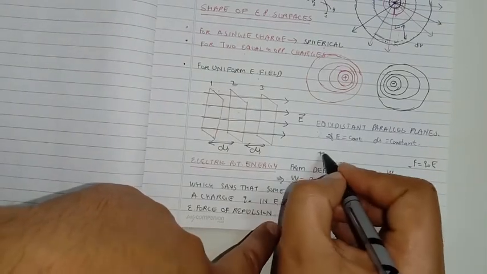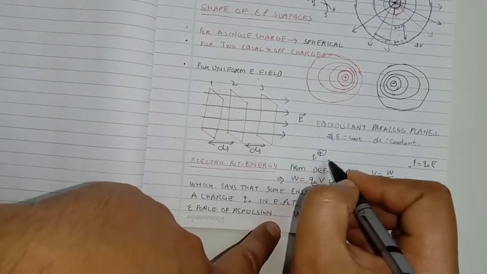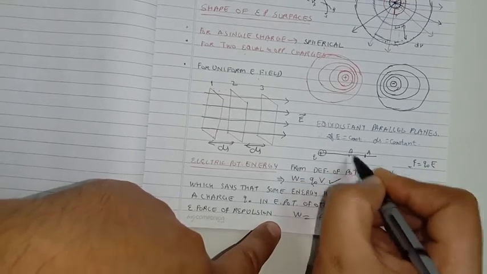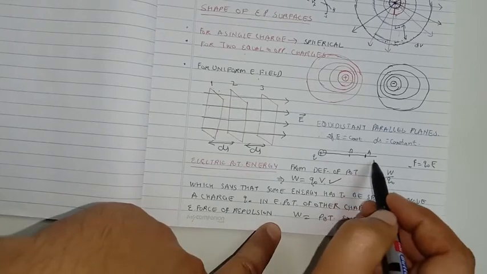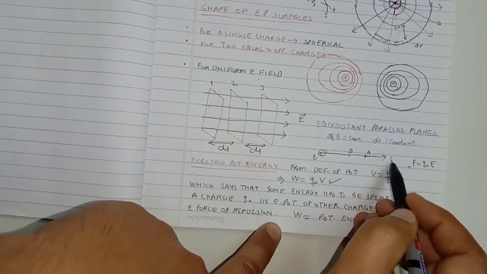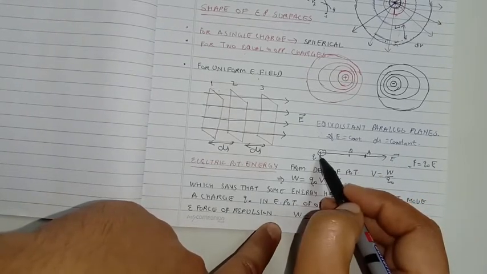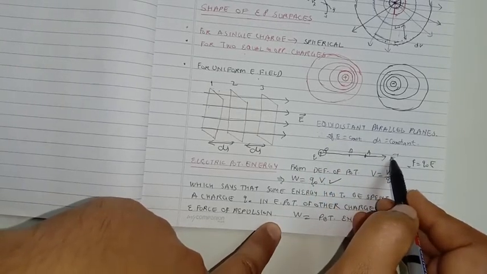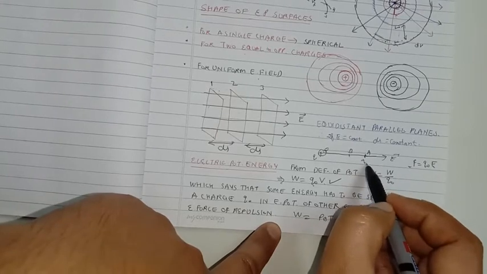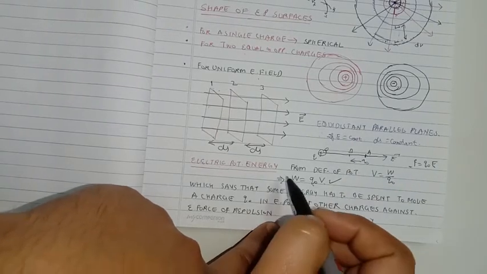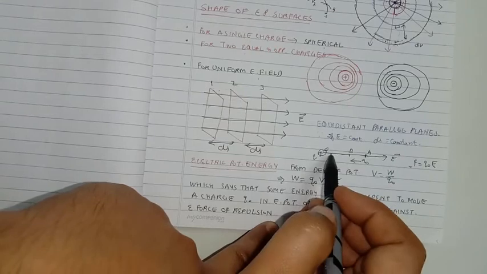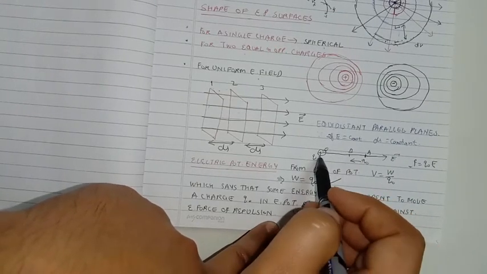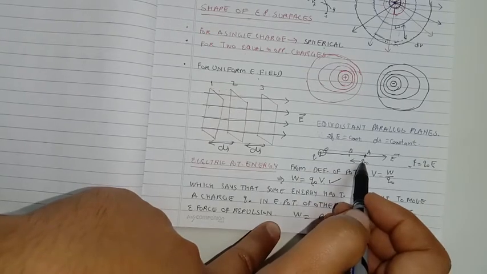So if this is a charge Q which is creating its electric field, and we consider 2 points A and B, electric field will be directed in this direction away from the charge Q, towards say O to A, and we want to move Q naught from A to B, that is against the electric field of the charge Q, because Q naught and Q are same in nature, so they are obviously going to repel each other.